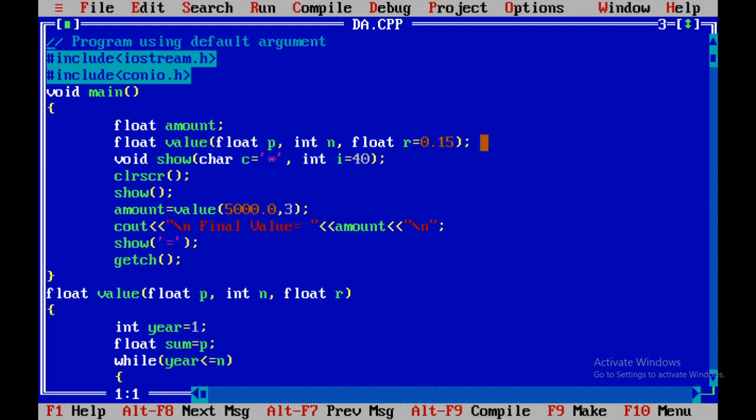This is my function prototype. The return type of the function is float, and the name of the function is value. It has three parameters. First is float p, which I am using for the principal amount. Int n, which I am using for the number of years, that is the time period. And float r, which I am using for the rate of interest, and this is my default argument, which has a default value of 0.15. So this is our function prototype.